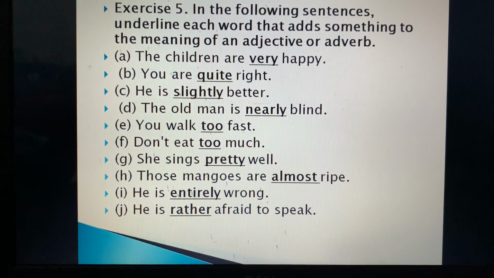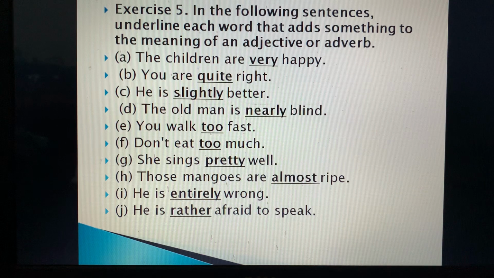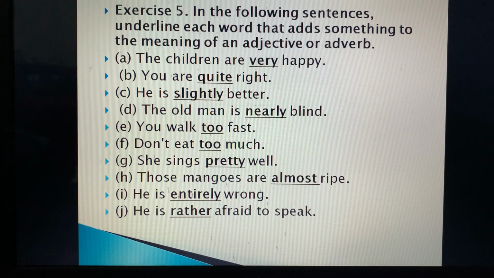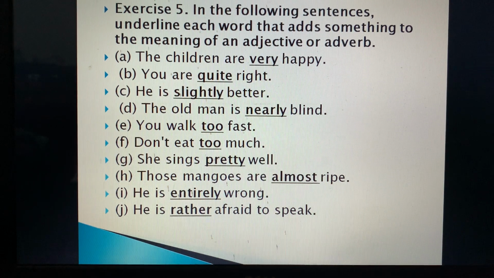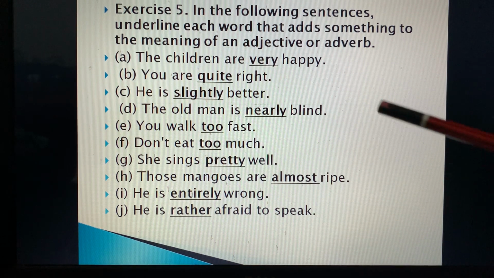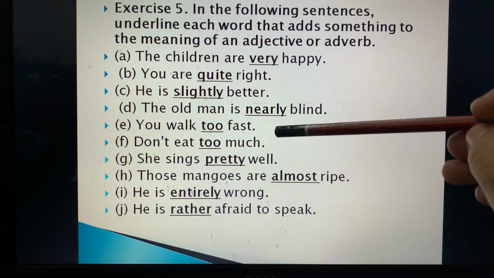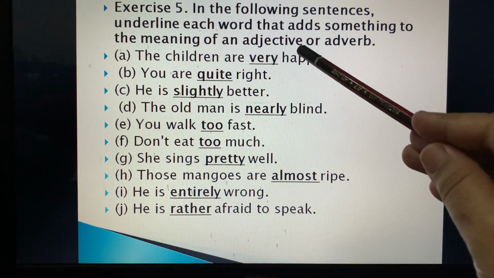Fine. So I gave you the homework, exercise number 3 and 4. I think so. Yes. So we are going to discuss exercise number 5. Fill in the following sentences, underline each word that adds something to the meaning of the verb or adjective. Now you have to underline which adds something to an adjective or adverb.